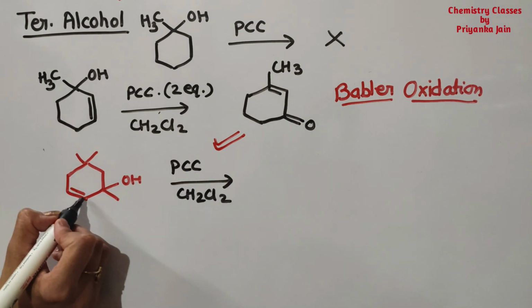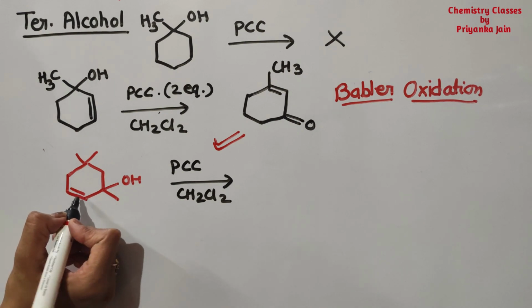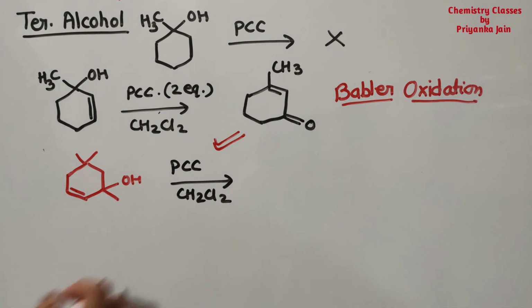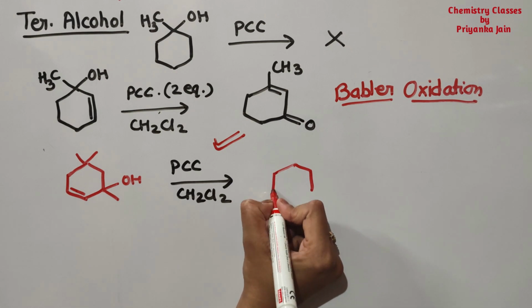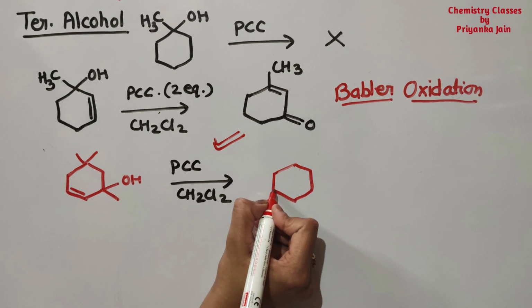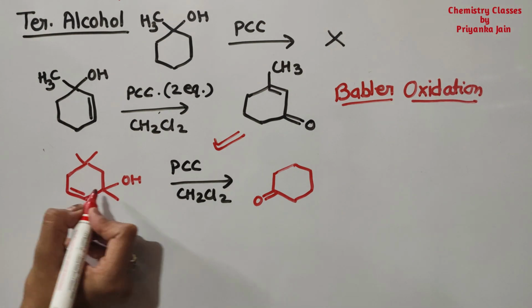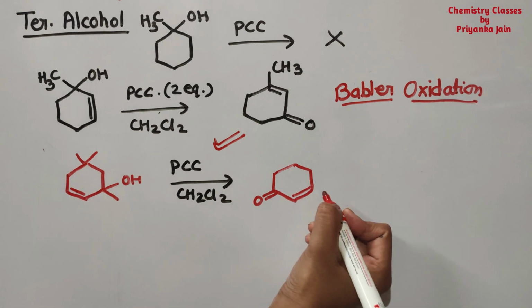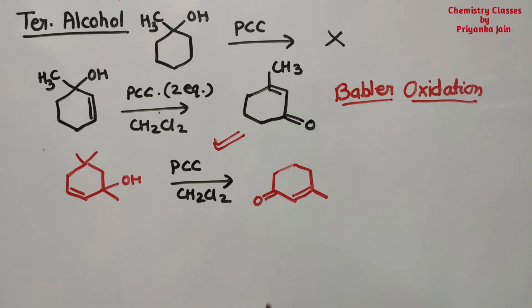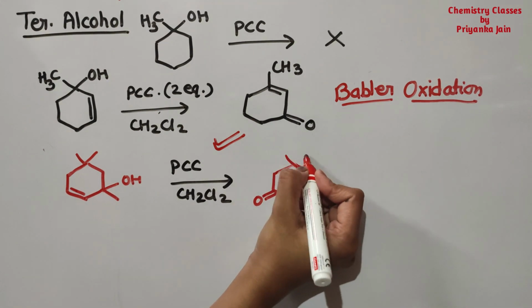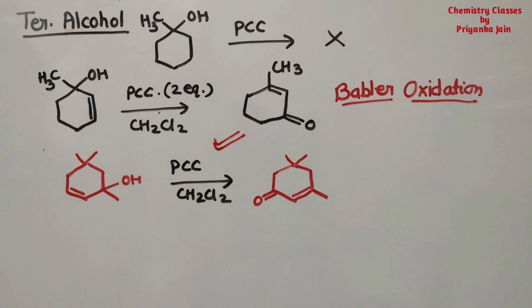You can see this bond is present at the allylic position, so we will get the oxygen at this position, and this bond will move to this position. This methyl group will remain as it is, and these are the 2 methyl groups. So this will be our product.